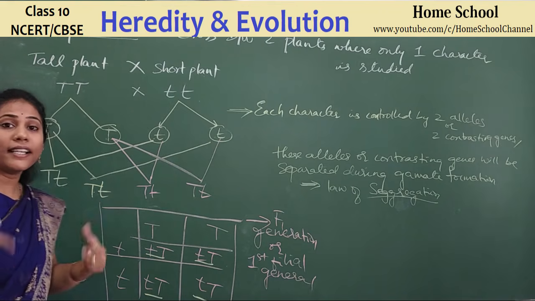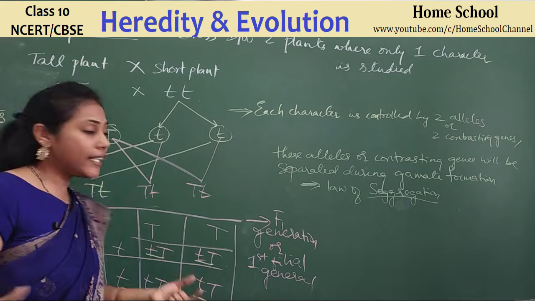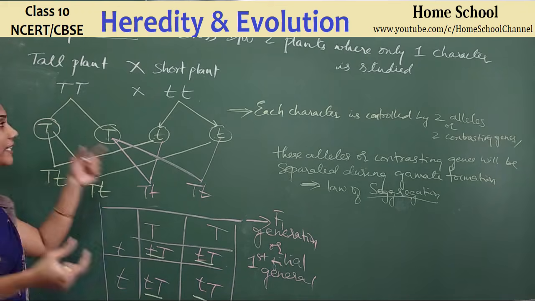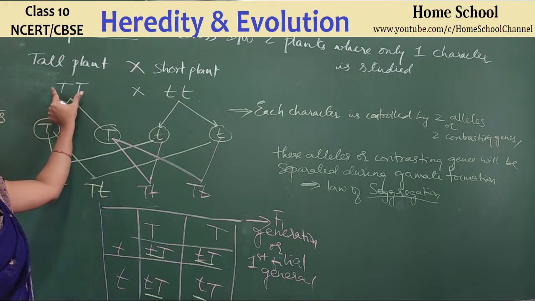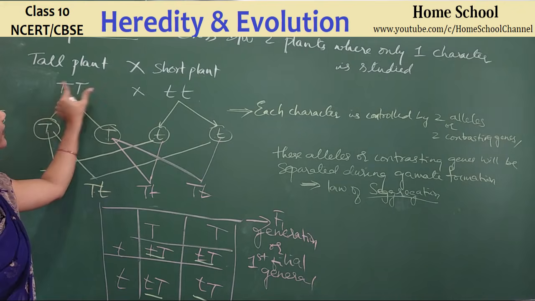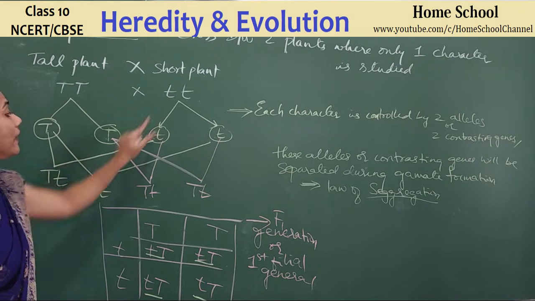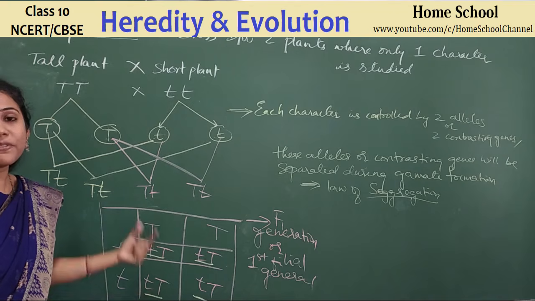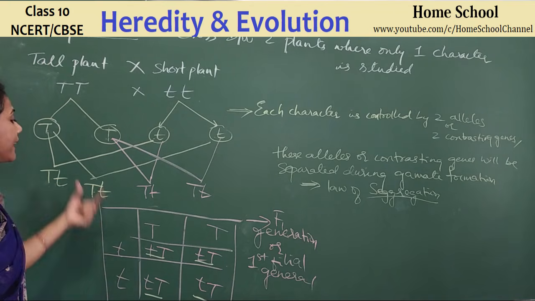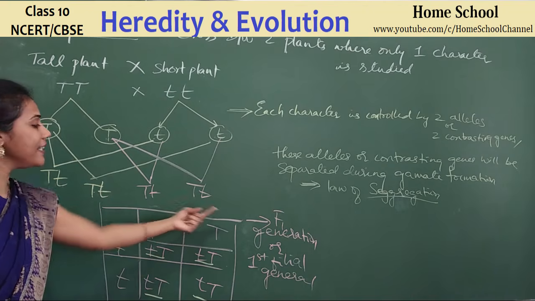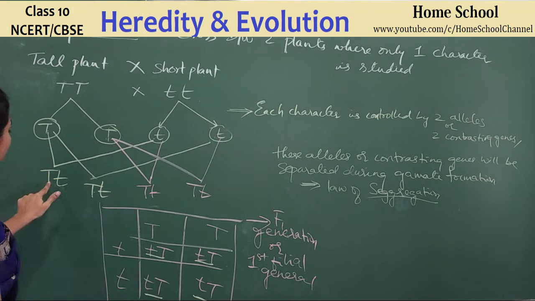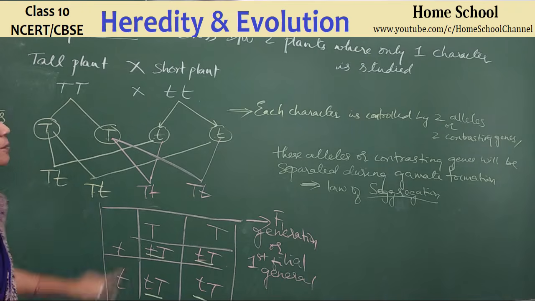Phenotype in the sense what? Their physical appearance. And here all the plants are actually tall plants. You see here, parental generation, parents, one tall plant crossed with a short plant. But you see, all the kids are tall only. Observe one thing here. All the plants in the F1 generation are tall plants having a genotype capital T and small t.